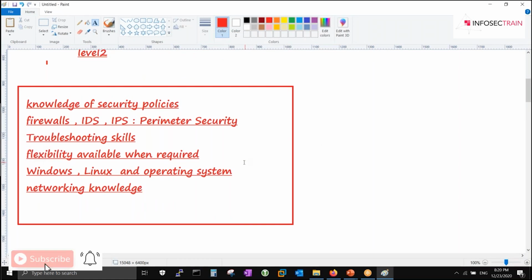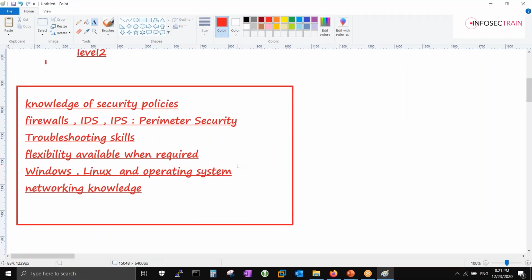So you will not be responding over here. You will be just analyzing the logs. So you will be getting the logs in front of you. A SIEM dashboard is there. For example, if you use IBM QRadar, Splunk, HP ArcSight, LogRhythm, AlienVault, any of the SIEM solutions. So we'll be talking about all of them in a while.